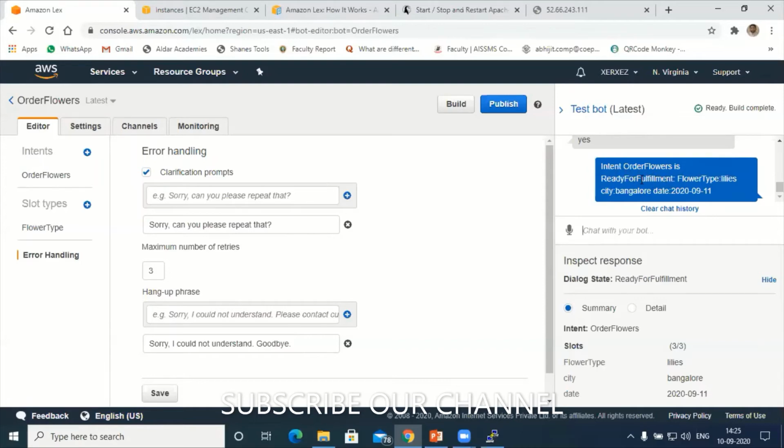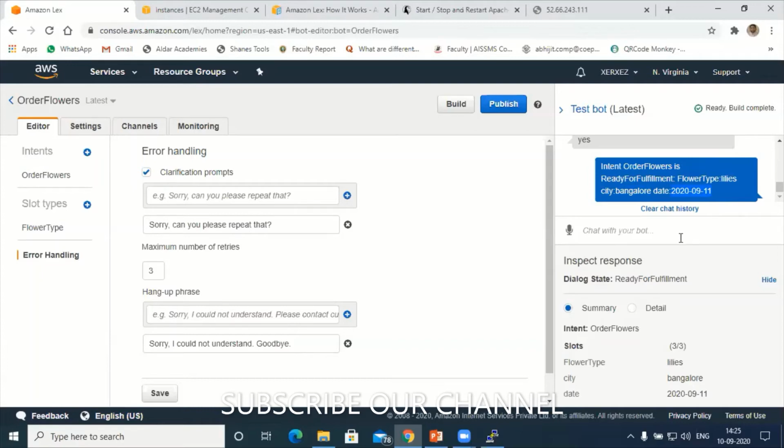I'm ordering lilies, city is Bangalore, and tomorrow, I mentioned tomorrow, so this is tomorrow's date. Understood. That means my bot is also performing sentiment analysis here.